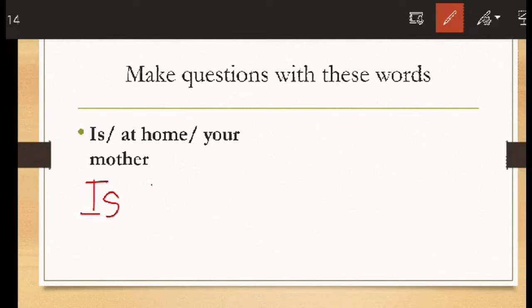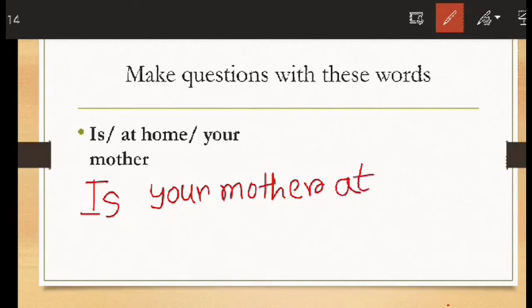What is the subject? Your mother. Is your mother. Then the left portion: at home. Is your mother at home? And then a question mark.